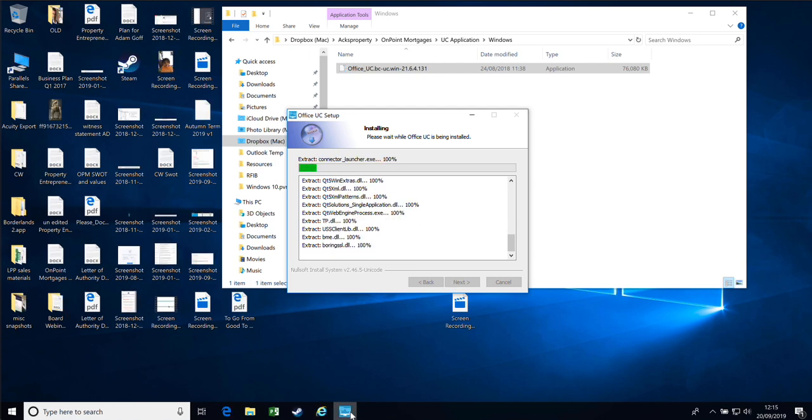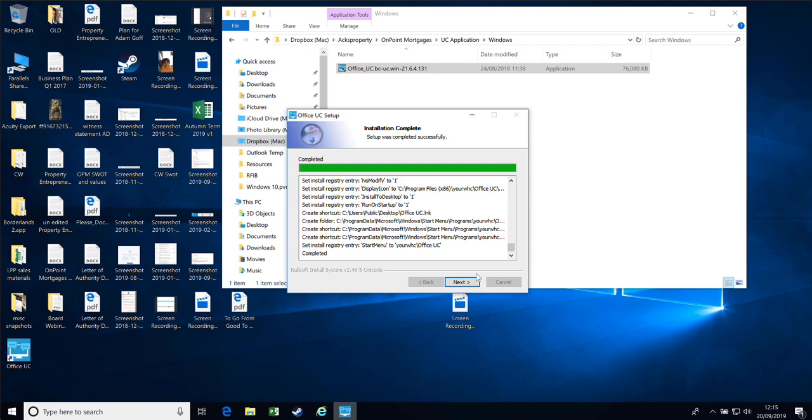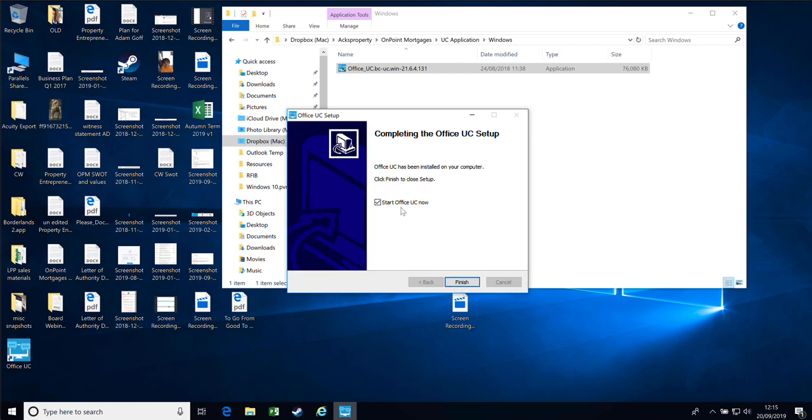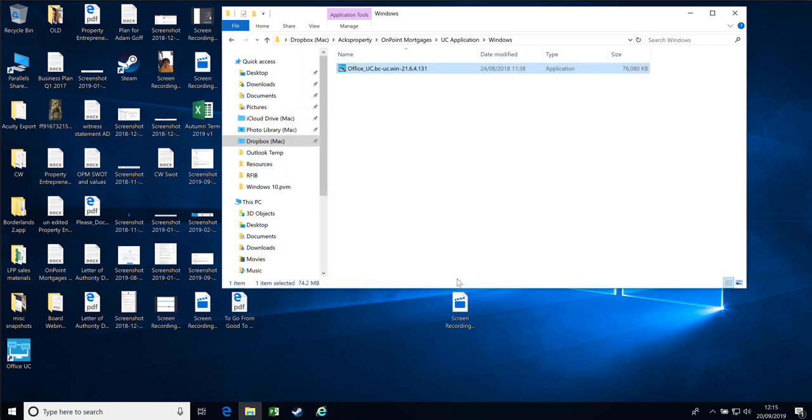You can see it's already starting to create some icons. The username and password is created in a separate video. This is just how to install it. So you can see the shortcuts being created. So next, start Office UC, finish.